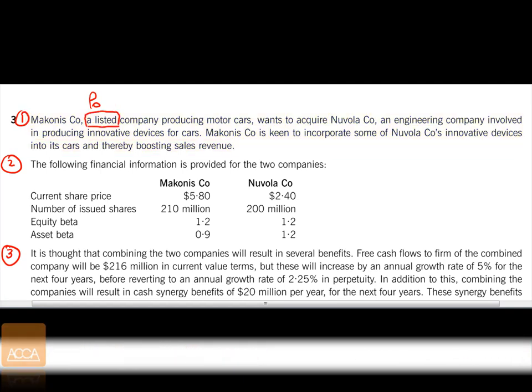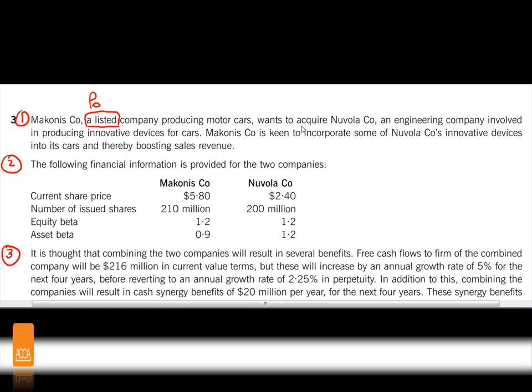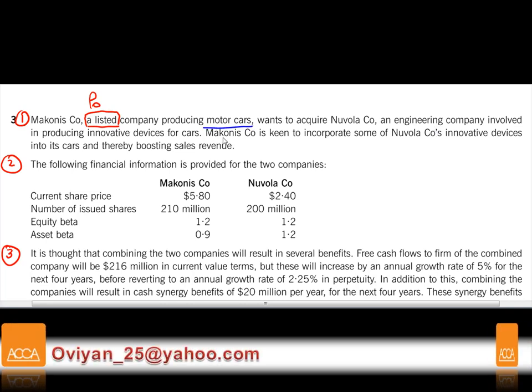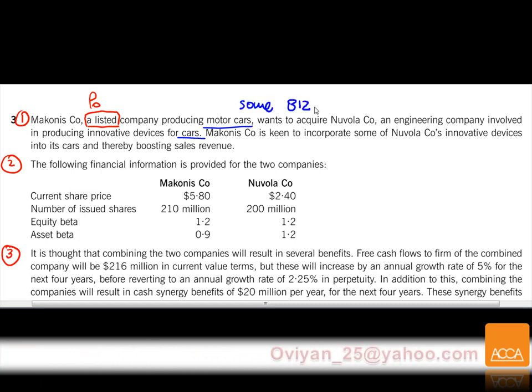Now what we can see here is that you are going to buy another company called Novola, but it is still in the motor cars industry. But there will be some business change.